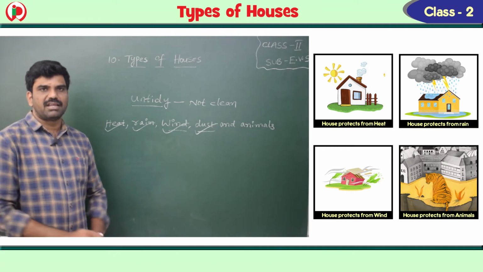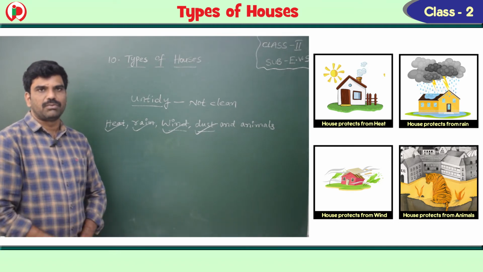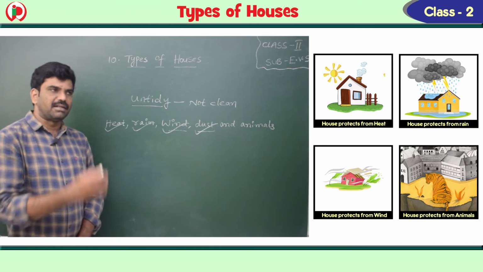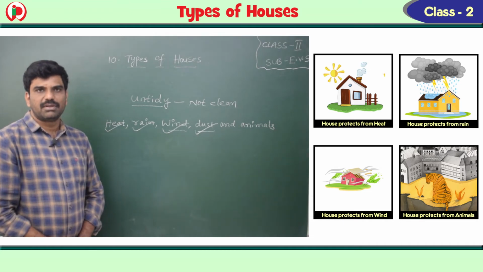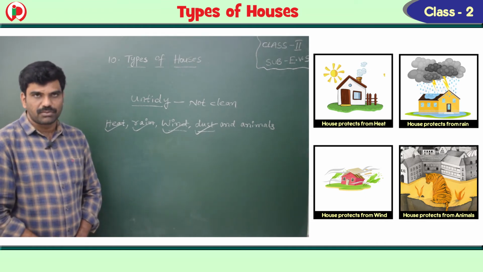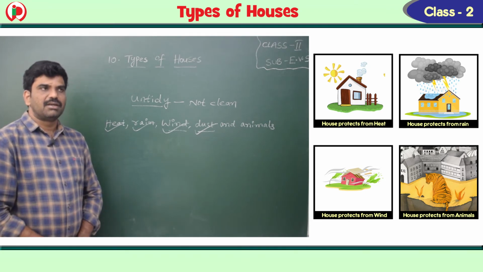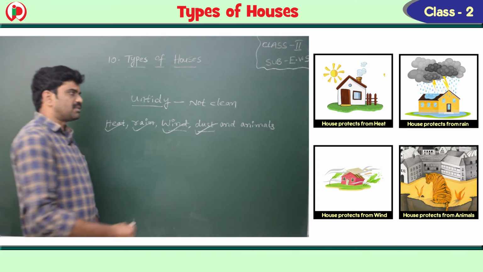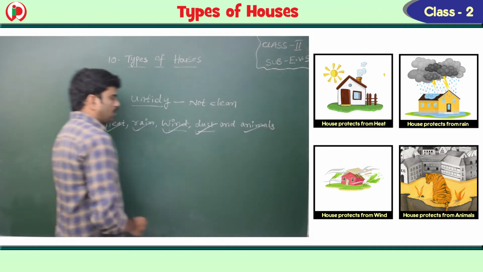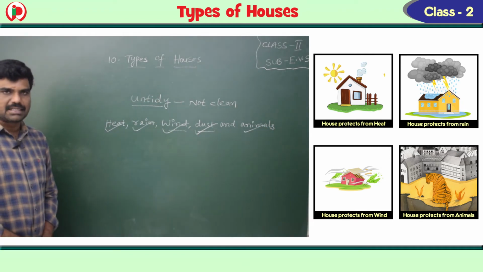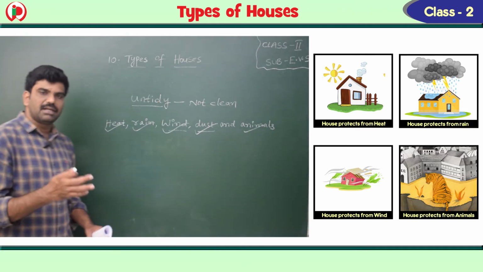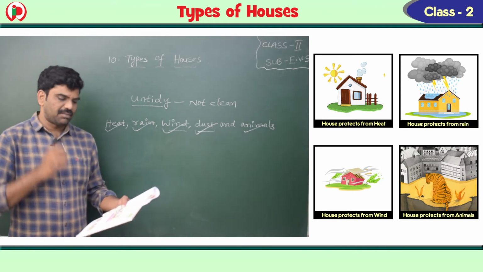If a house is not there, these animals will come to you. The snakes and other dangerous animals may come to you and cause harm. So if a house is there, you will be protected from these animals. So the house protects us from heat, rain, wind, dust and animals.